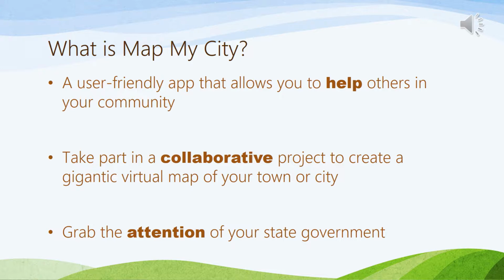For those familiar with Yelp, you could think of Map My City as a Yelp for accessibility. Yelp is a website where people rate their experiences at restaurants and businesses. Their ratings can be used as a tool by others who are deciding where they want to take their business. Map My City takes a similar approach, but to take it a step further, your participation with Map My City can help create a tangible change. The app collects data in order to determine the poorest rated location overall and sends a petition for change to the state government for review.